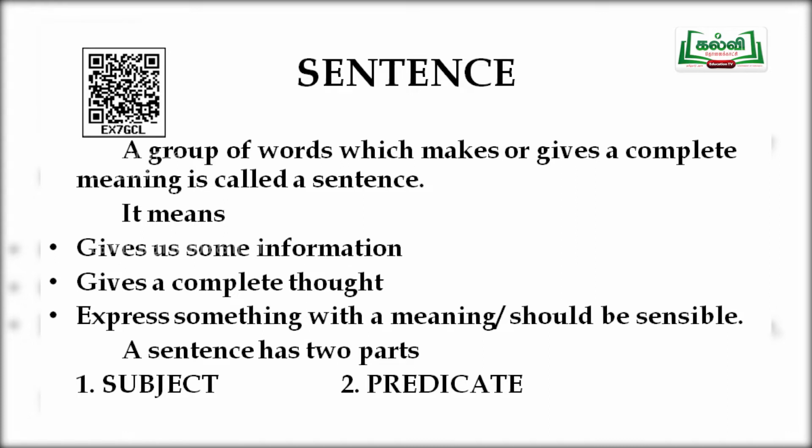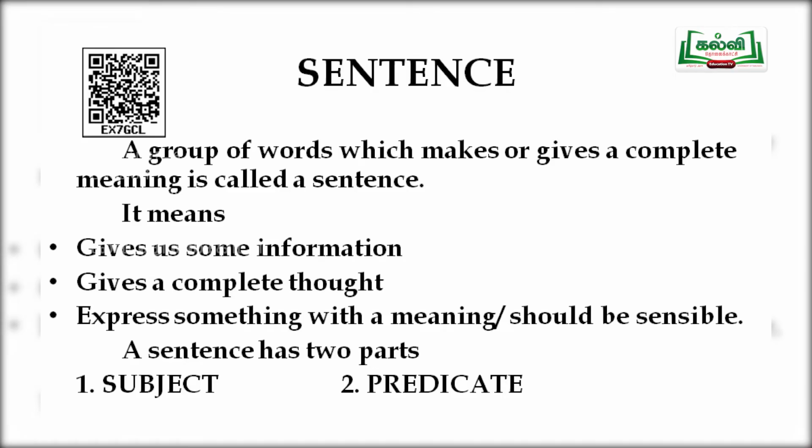A sentence has two parts. It has a name or a thing. We call that part the subject. In a subject, we use nouns like Ram, India, car, house, etc. And we also use pronouns: I, we, you, he, she, it, they.